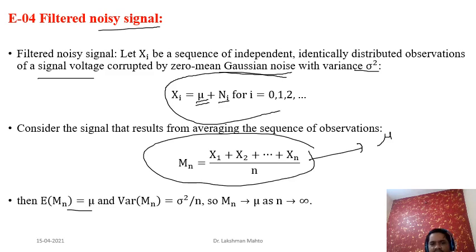When n is very large, that means the sample size is very large, the variance will approach 0. That means your sample mean will converge to the mean. This comes directly from the law of large numbers.